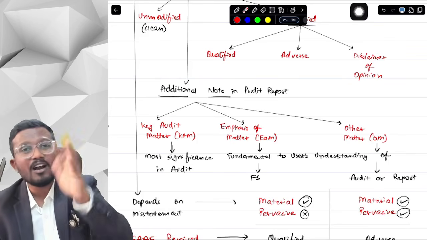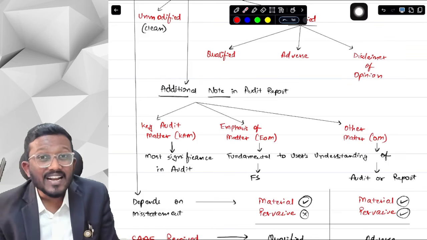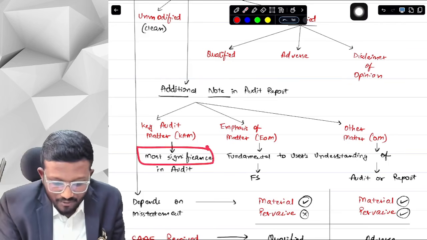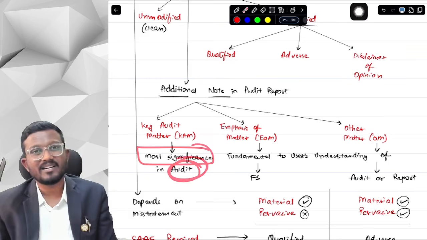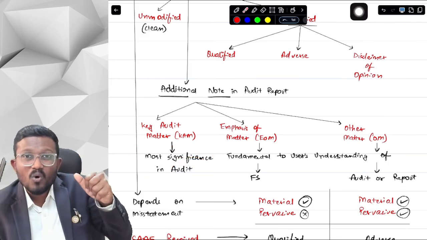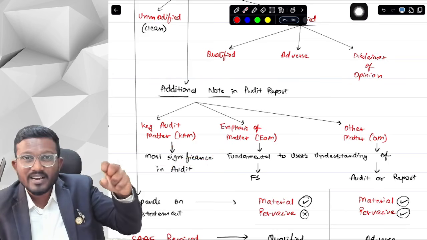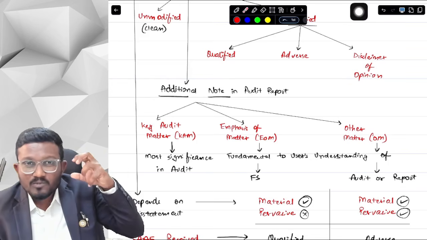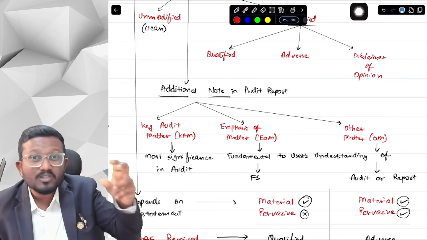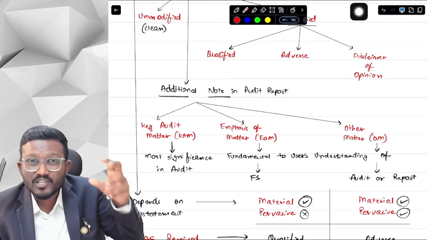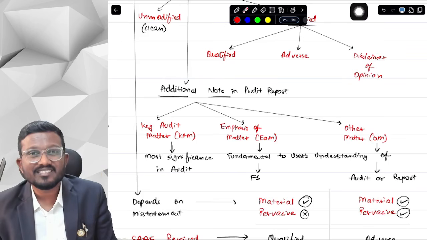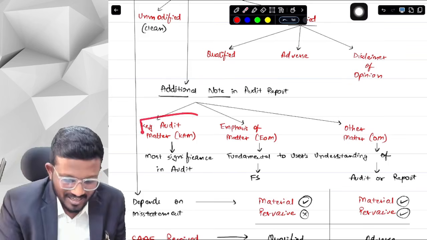When will we add a key audit matter paragraph in our audit report? When we need to identify or describe those matters which are of most significance in the audit of the financial statements. As an auditor, suppose I took more time in checking revenue, or I see that revenue is the most important matter. Then for me as an auditor, this is the most significant matter in the audit of financial statements. So this matter I will write in the auditor's report under the heading key audit matter.